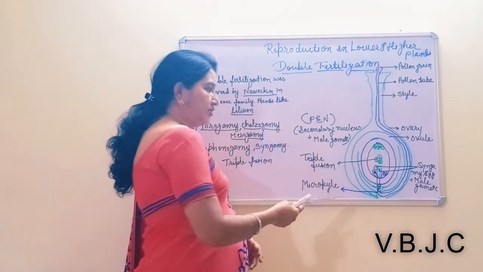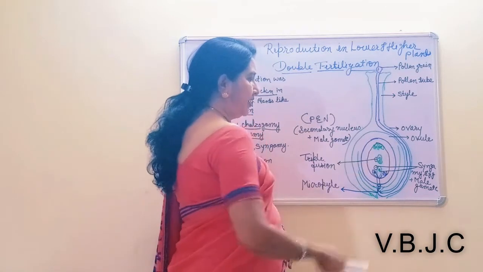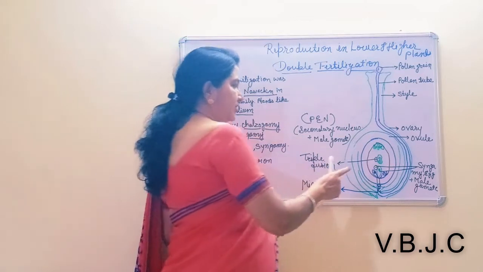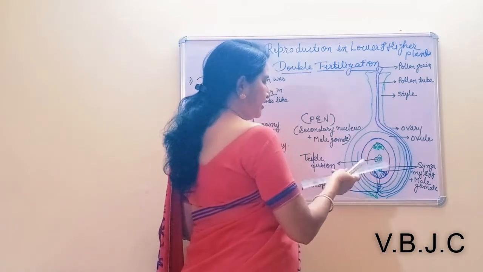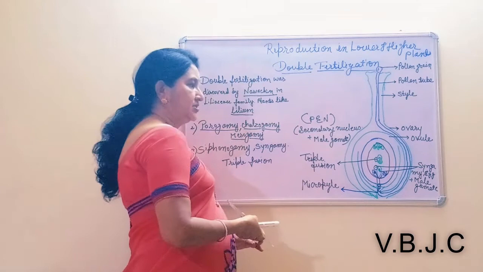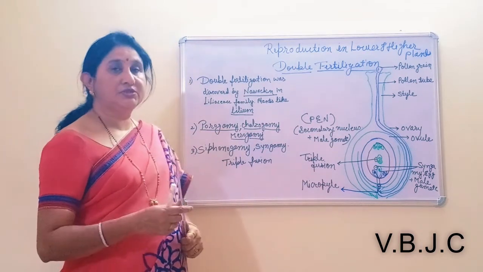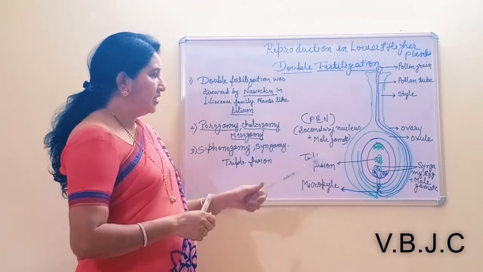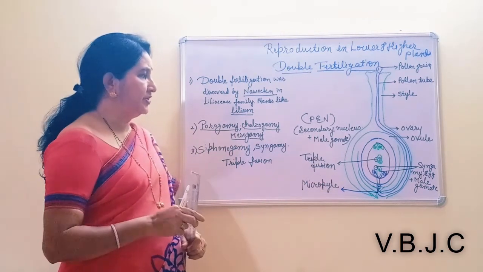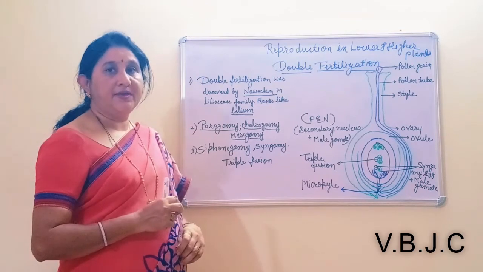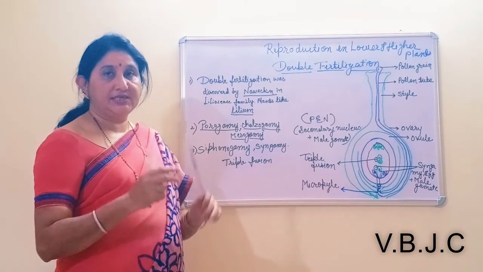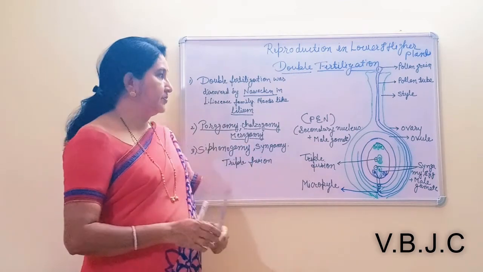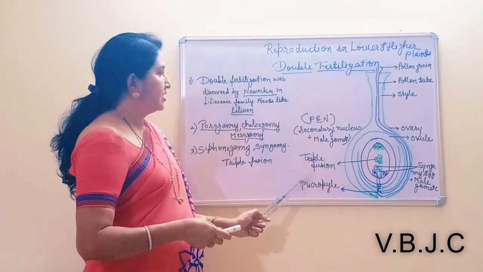After this fertilization, the antipodals get disorganized, and gradually the nucellus also gets disorganized. Then various developmental processes take place, including the development of the endosperm and the development of the embryo, which take place simultaneously. So this is about double fertilization.